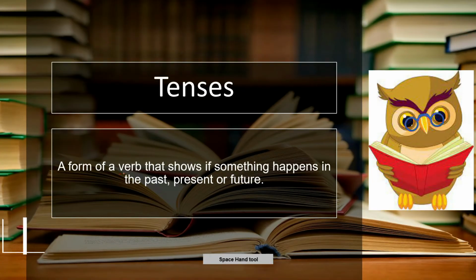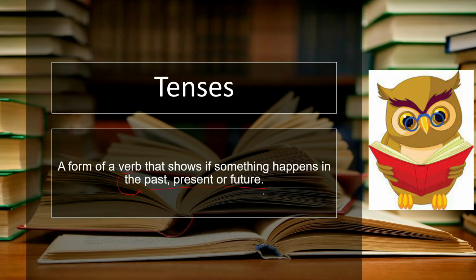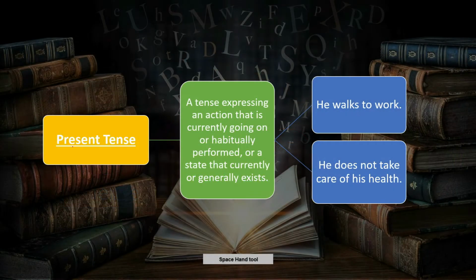Tenses refer to a form of a verb that shows if something happens in the past, present or future. Tenses can be broadly classified into three main categories: present tense, past tense or the future tense. Let us look at the definition of each of the following tenses.